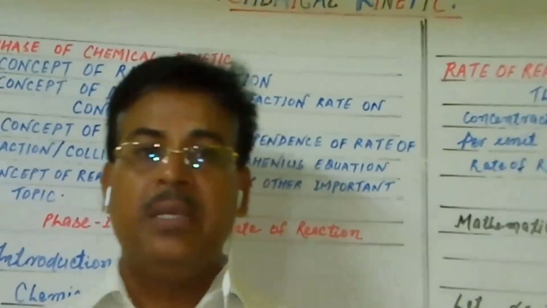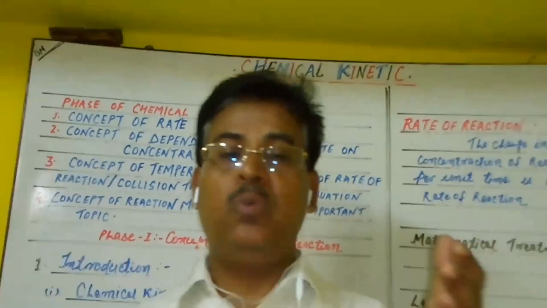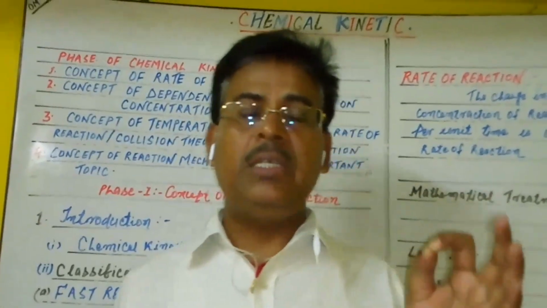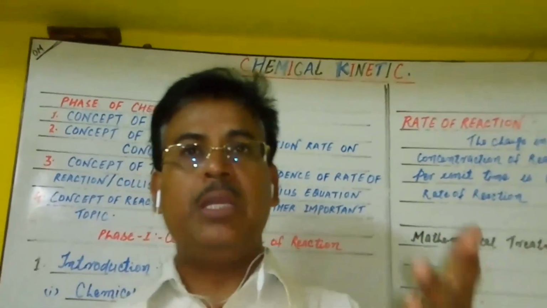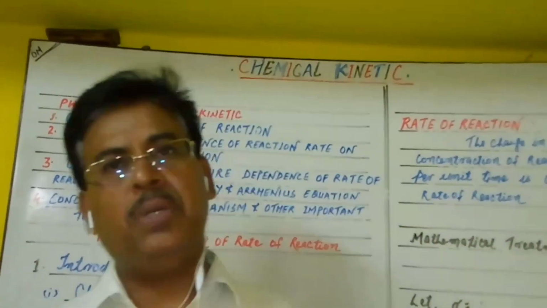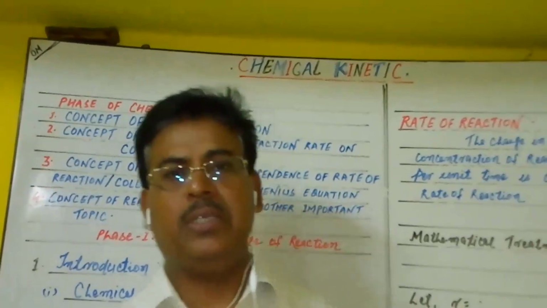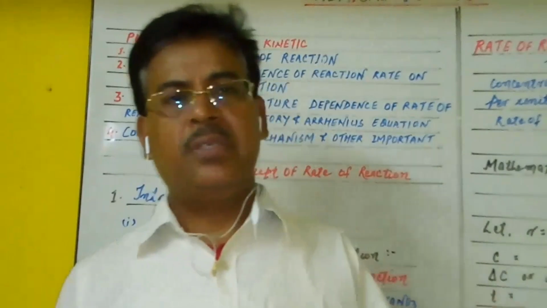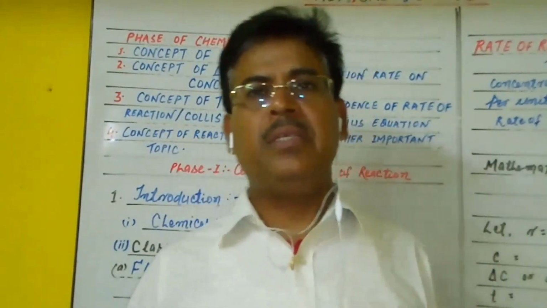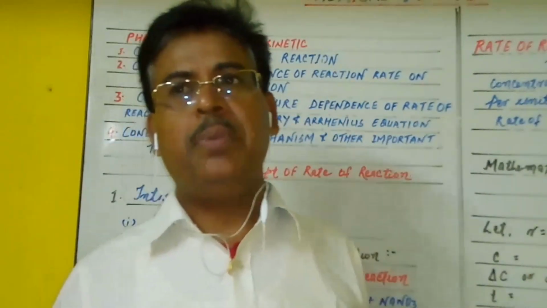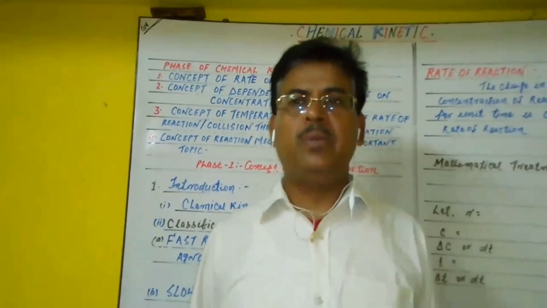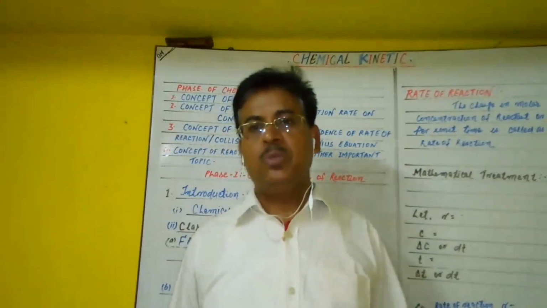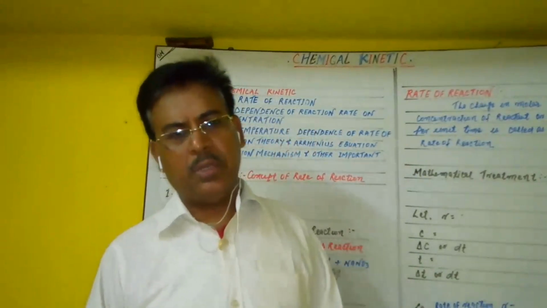The change in molar concentration of reactant per unit time is defined like this. The decrease in concentration of reactant or increase in concentration of product per unit time is known as the rate of reaction. Next, the disappearance in concentration of reactant or appearance in concentration of product per unit time is known as the rate of reaction. So these are the various definitions about the rate of reaction.